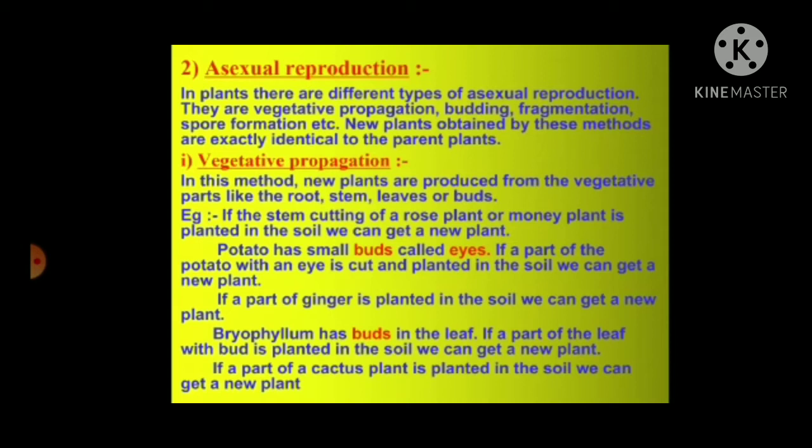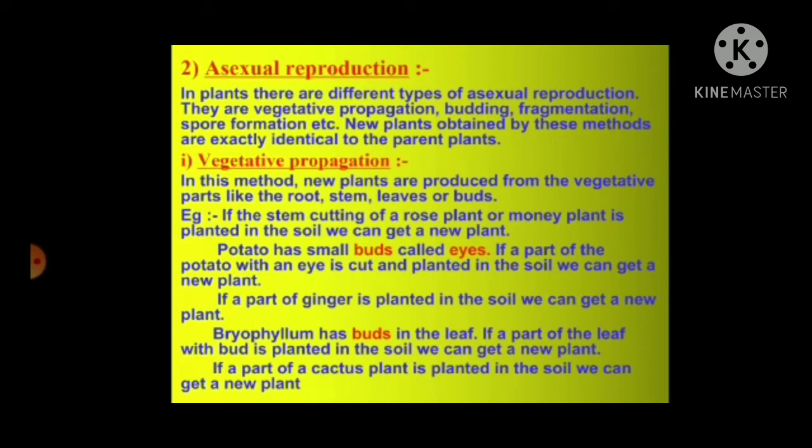Now let's learn what is vegetative propagation. In this method, new plants are produced from the vegetative parts like the root, stems, leaves, or the buds. For example, if the stem cutting of a rose plant or a money plant is planted in the soil, we get a new plant. In the same way, potato has small buds that are also known as eyes. If a part of the potato with an eye is cut and planted in the soil, we can get a new plant. If a part of ginger is planted in the soil, we can get a new plant.